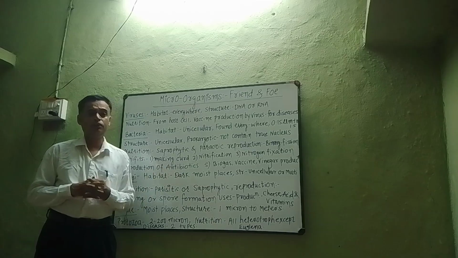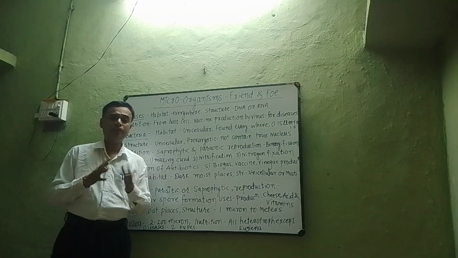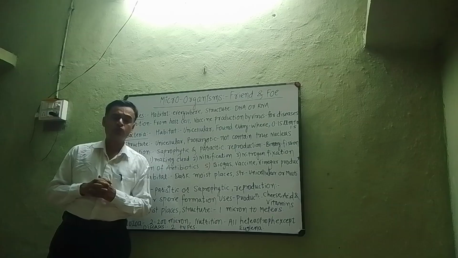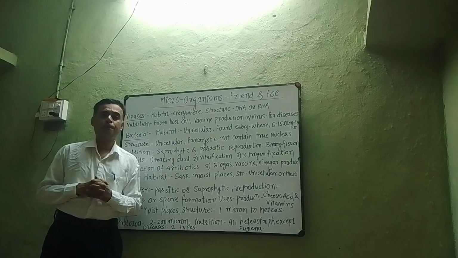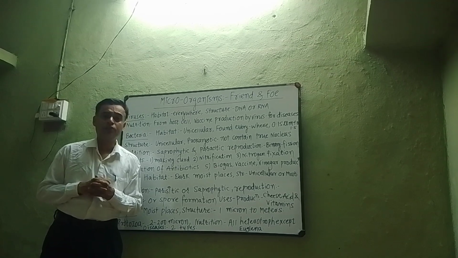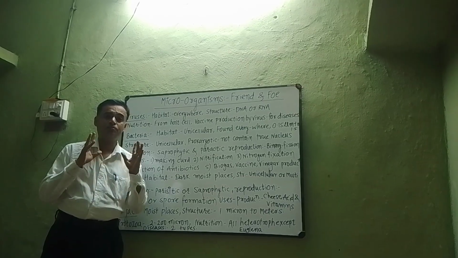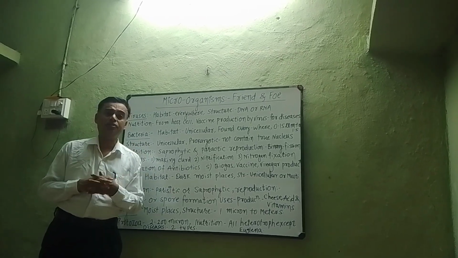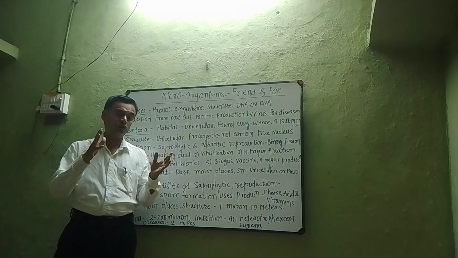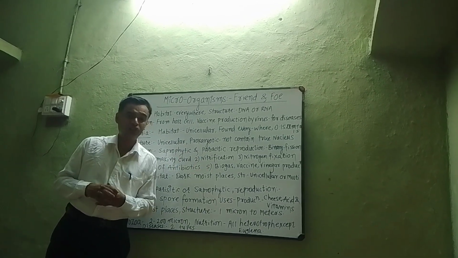There are different types of diseases. They are also caused by microorganisms. Some microorganisms are very useful for nitrogen fixation also. You are familiar with Rhizobium. Where is Rhizobium living? Rhizobium is living in the roots of the leguminous plant. Rhizobium is a microorganism. Rhizobium fixes atmospheric nitrogen and converts the nitrogen into nitrates. Rhizobium is living in the root nodule of the leguminous plant, in symbiotic association with the leguminous plant.